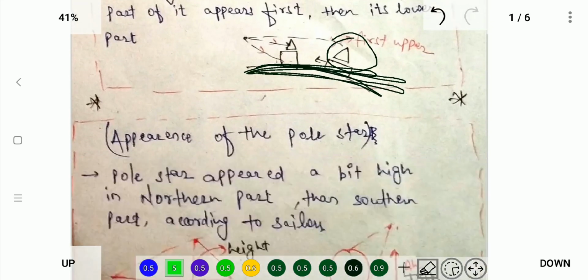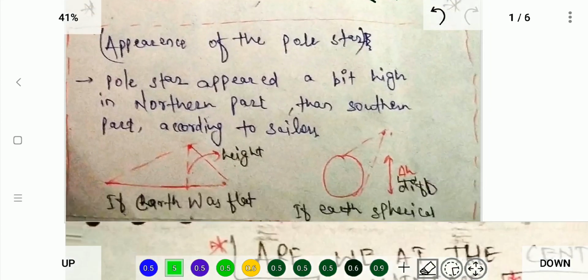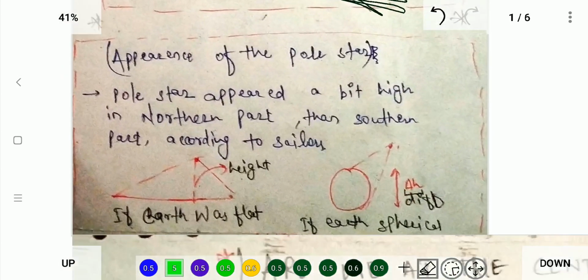Now come to the third point, the appearance of the pole star. The pole star appeared a bit higher in the northern part than the southern part, according to the sailors of that time. Suppose this is the star, and this is the North Pole and this is the South Pole. If the earth was flat, then the height difference would be zero.